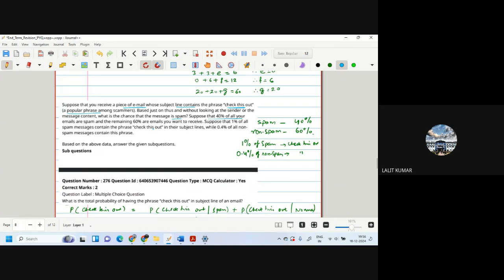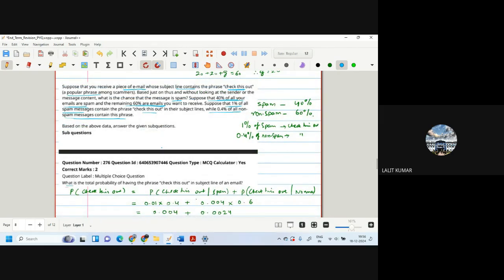Suppose that 40% of all your emails are spam and the remaining 60% are non-spam. Suppose that 1% of all the spam messages contain this phrase, while 0.4% of all non-spam messages contain this phrase.